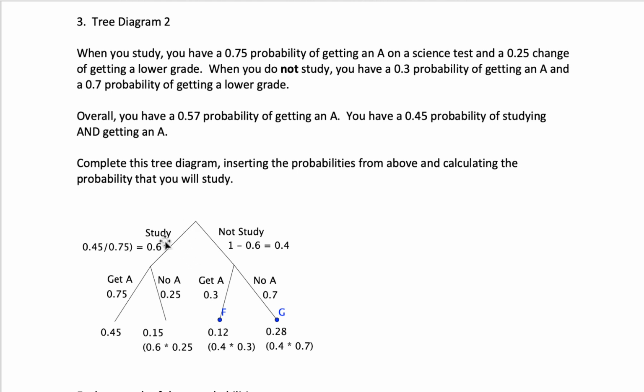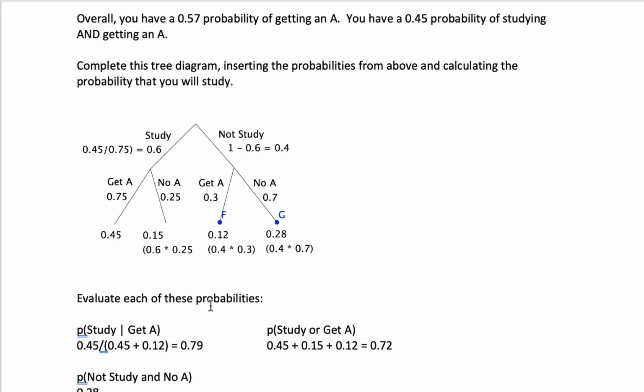We also knew that this probability here times the 0.75 had to equal 0.45, so to figure out this probability up here, we would divide 0.45 by 0.75 and get 0.6. Well, once we have that 0.6, we can just subtract it from 1 to get this probability here of 0.4. And then going down here, we can divide the 0.12 by the 0.4, giving us 0.3 here. And that means we would have to get 1 minus that, or 0.7 here.